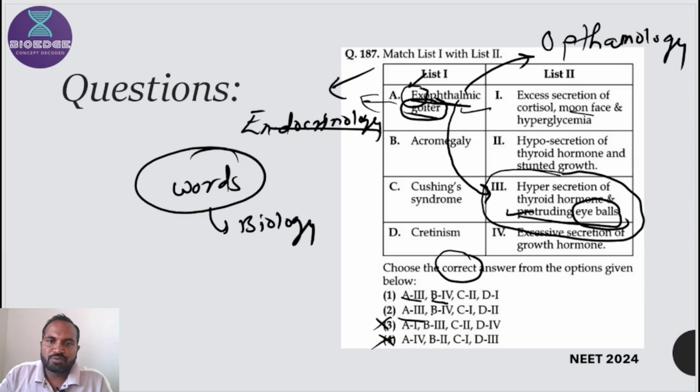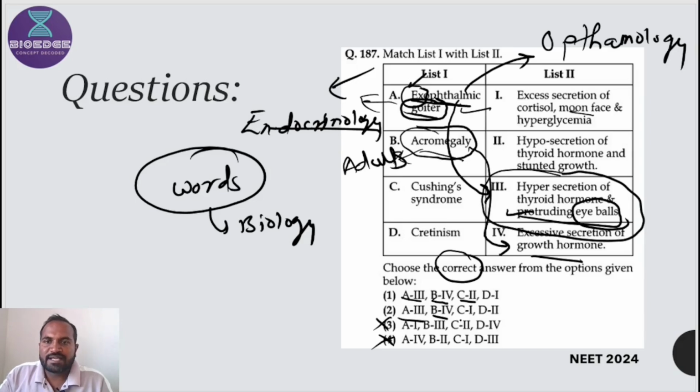One is B4. So B4 is definitely the same in the options, so there is no confusion regarding B4. B is always matched with 4. Acromegaly means excessive secretion of growth hormone resulting in abnormal growth of body parts in adults. So acromegaly is regarding excessive secretion of growth hormone in adults. So this one is the correct option.